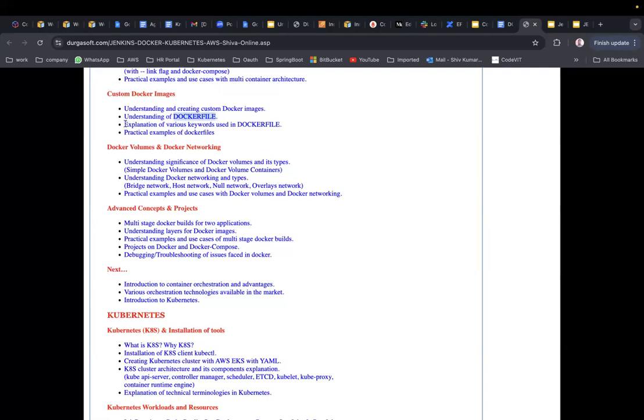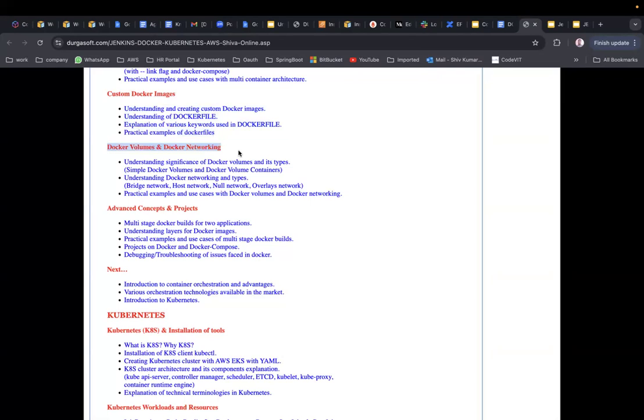We will see an explanation of the different keywords in the Dockerfile in a practical manner. Whatever I discuss here, everything will be in a practical, theoretical and diagrammatic manner, so that everyone is clear with the concepts, because custom Docker images are very important for interviews. If you put Docker in your resume, at least one or two questions will be from the Dockerfile. That's how important it is.